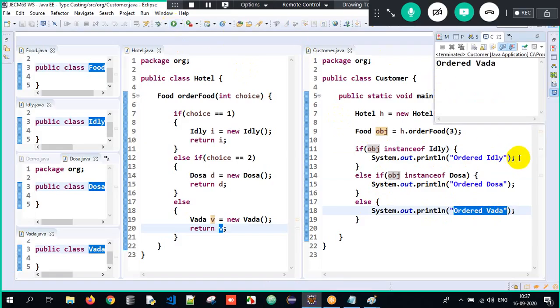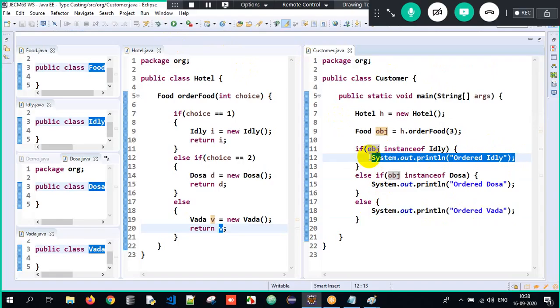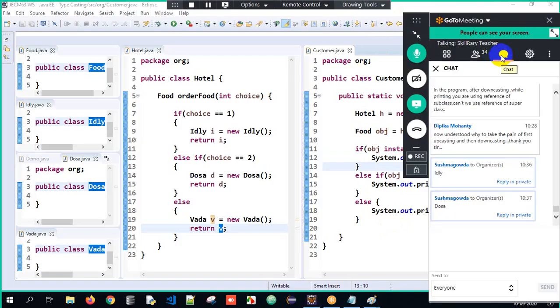I have not downcasted over here, but we did it in the first example, no? Son, daughter: you downcast it to daughter and try to access the daughter class properties and son class properties. That way we can do it. But here I have made it optional in this entire program. Got it? Did you all understand how a return type can be a class? Everyone understood the program here? Do you have any confusion in the topic which we discussed now?